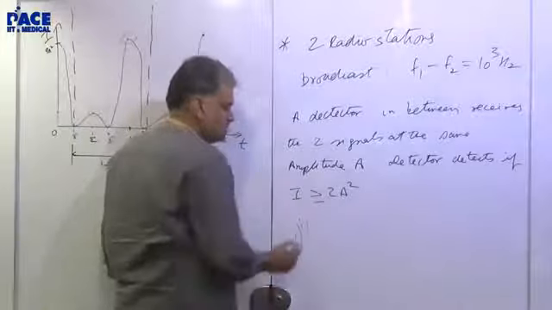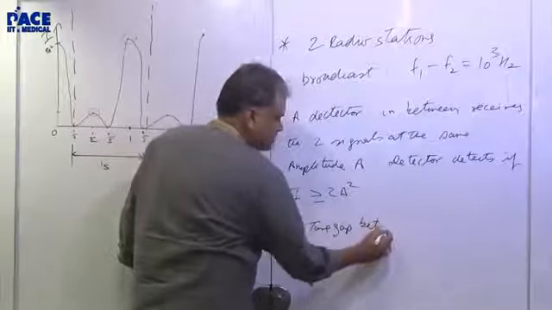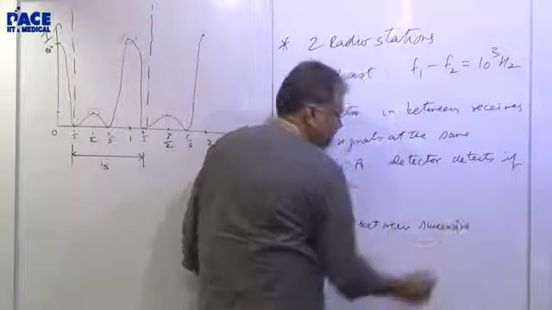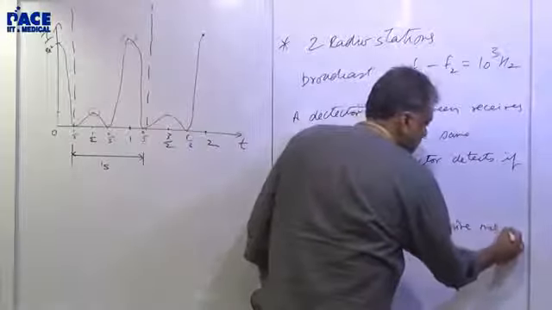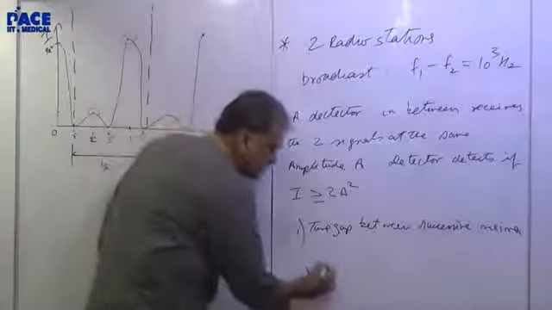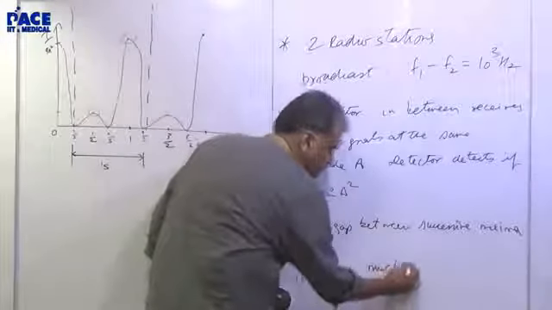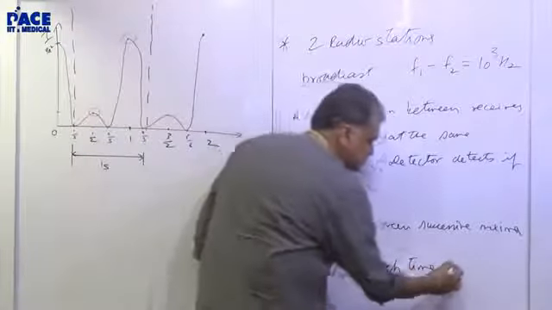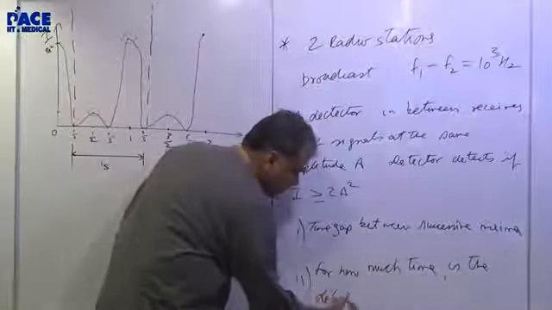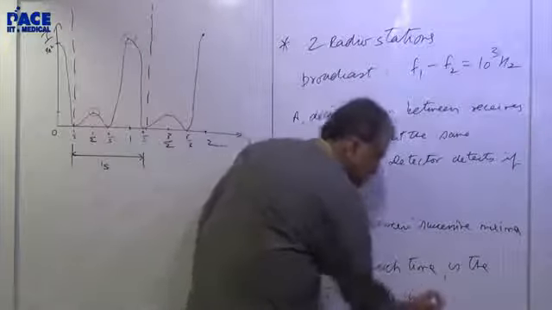So the first part of the question: what is the time gap between successive maxima? Question number 2: for how much time is the detector idle in each cycle?